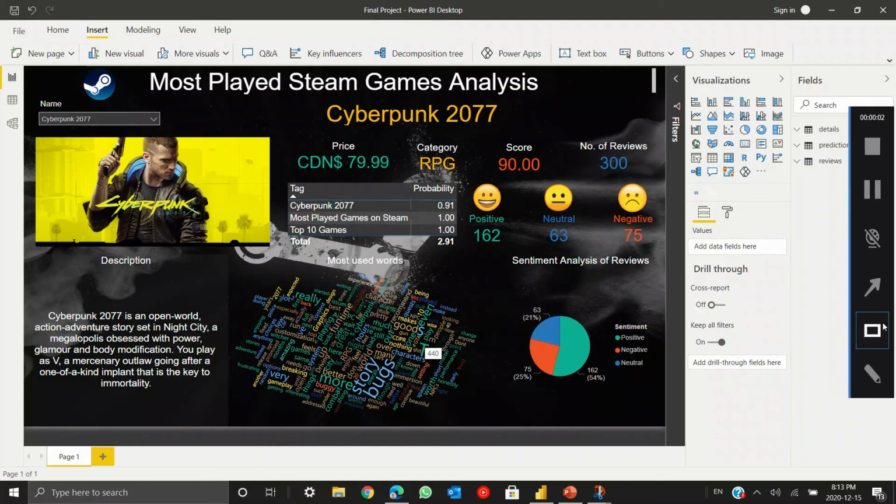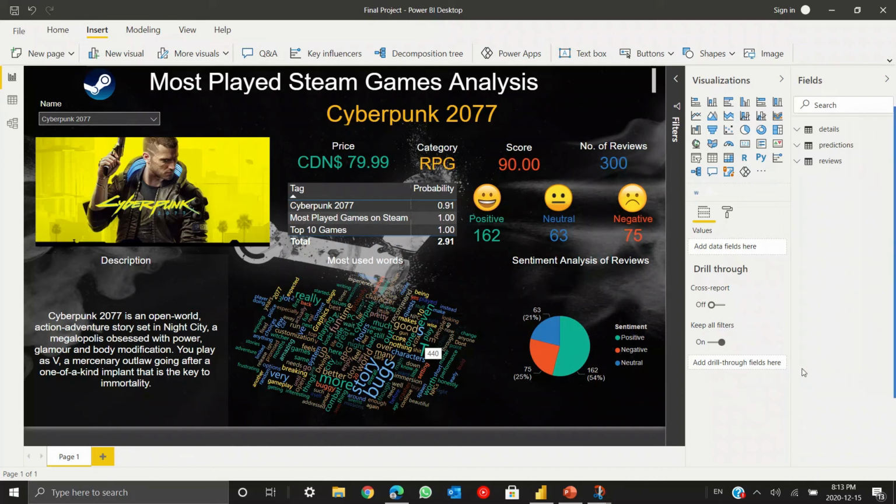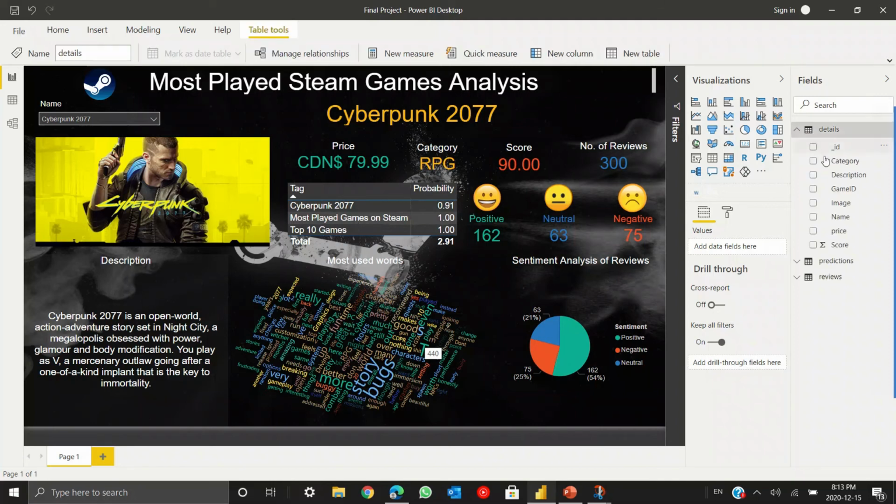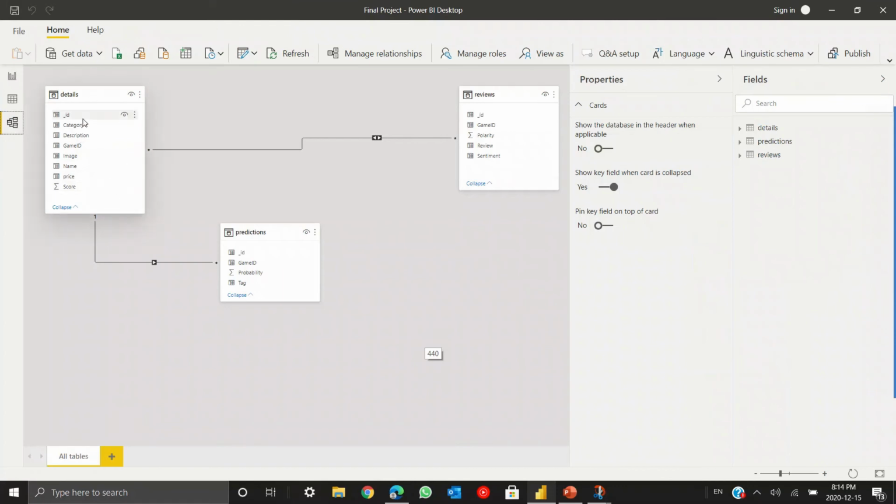Thank you, Sonali. Now I'll explain the Power BI chart which we have created. So after analyzing and doing image recognition on the data, we have imported all the data from MongoDB to Power BI. These are the three tables which we have used: details, prediction, and review. For the relationship between these three tables, we have connected the tables using the game ID. As we can see, the game ID is present in all these three tables. So using that, we have built the connection.